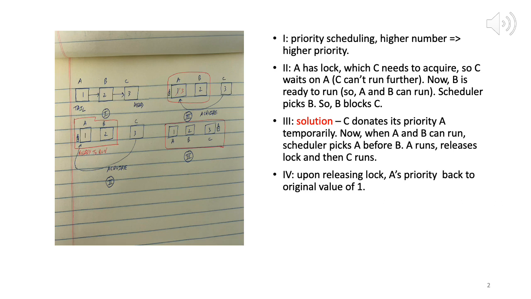So we may say a lower priority number implies a higher priority, like we do in Linux, or we can say that a higher priority number implies a higher priority. Okay. So here the convention we use is a higher priority number implies a higher priority.